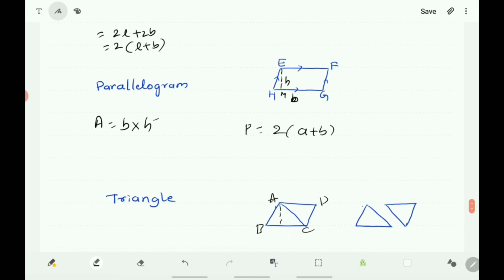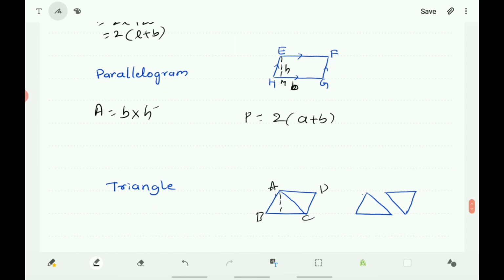Next, area of the triangle. You know that diagonal of a parallelogram divides the parallelogram into two congruent triangles. So if you take the parallelogram and you draw the diagonal, you will get two triangles which are having equal area. Congruent triangles are having equal area.